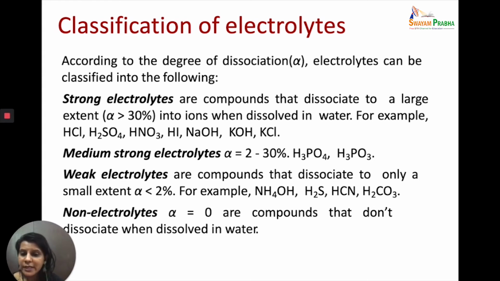Then there are non-electrolytes. These are compounds which will not conduct electricity in water, like sugar. Sugar, when you dissolve in water, does not conduct electricity. So these are examples of non-electrolytes, and their alpha value is equal to 0. That is, they do not exist in the form of ions at all, and therefore, because they are not existing in the form of ions, they will not conduct electricity.